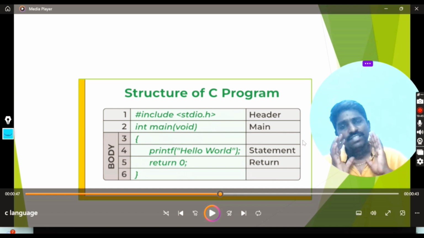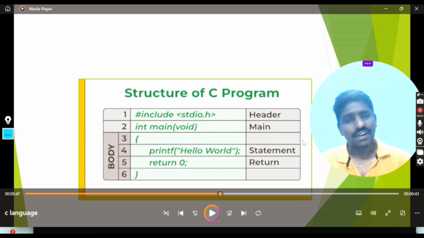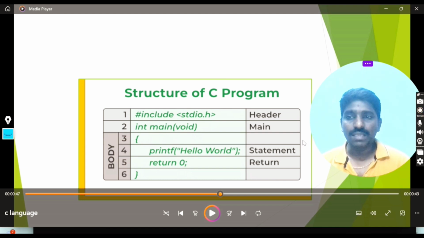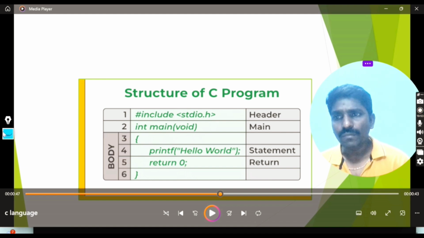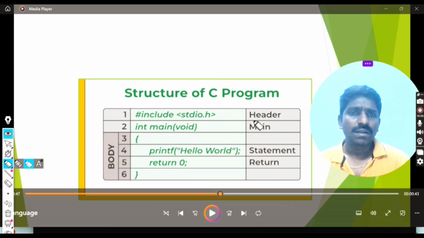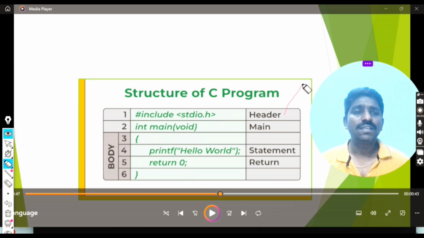Like that, the C programming language or any other programming language has its own structure. Here, this is the header file. The header file is a predefined file which supports our programming.